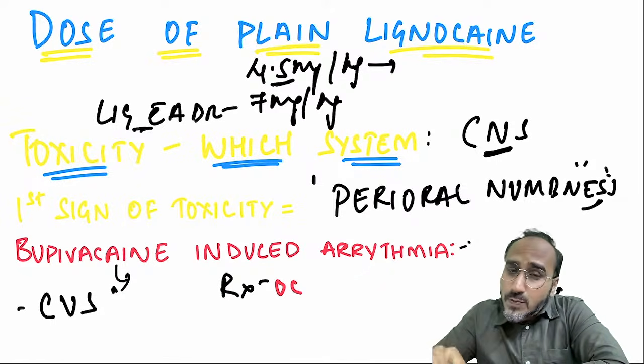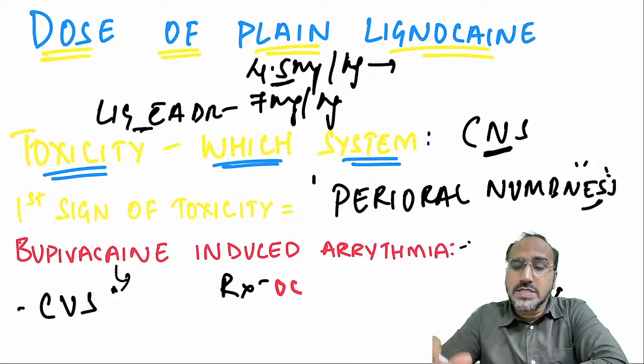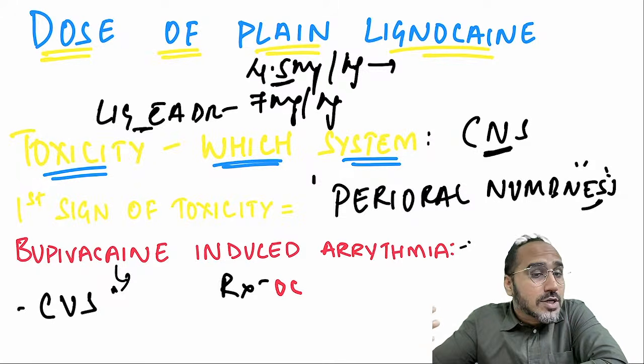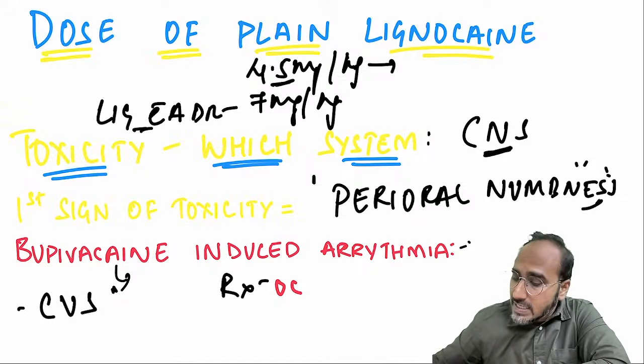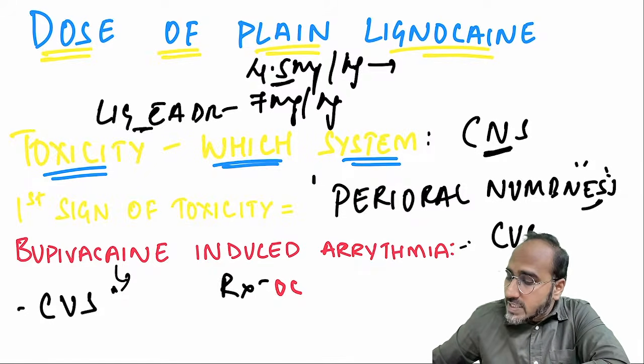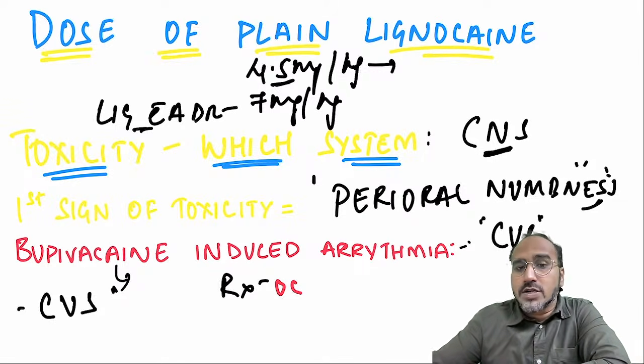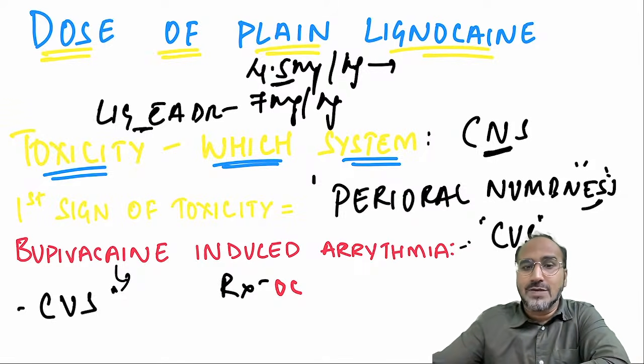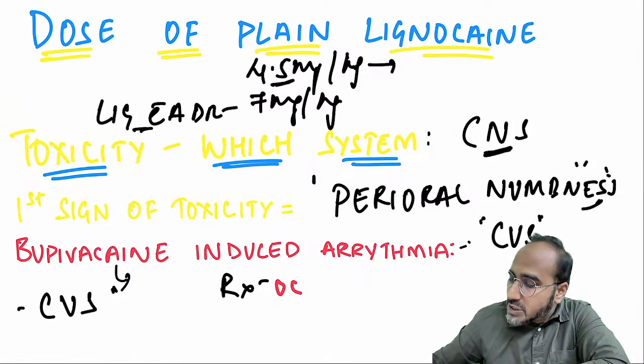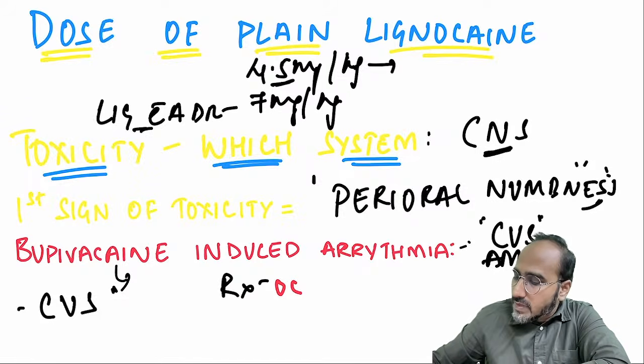But if you give bupivacaine inside the blood vessel or in a higher dose, then it will cause what toxicity? Bupivacaine always causes CVS toxicity, cardiovascular toxicity. And if cardiovascular toxicity occurs with bupivacaine, patient will have arrhythmias. Those arrhythmias are usually managed with amiodarone. Okay, but what is the treatment of choice?